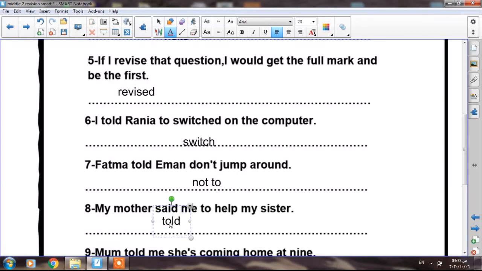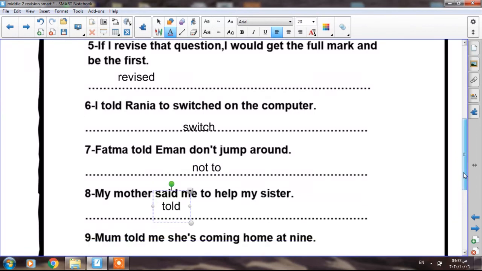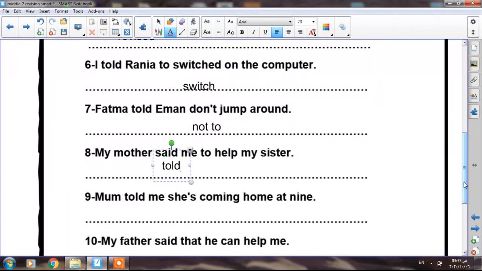Number 9, Mom told me she's coming home at 9. Mom told me. It's reported, not direct speech. So she told me she is coming, or, don't forget that we have to push the verb backwards to the past tense. So she was coming home at 9.